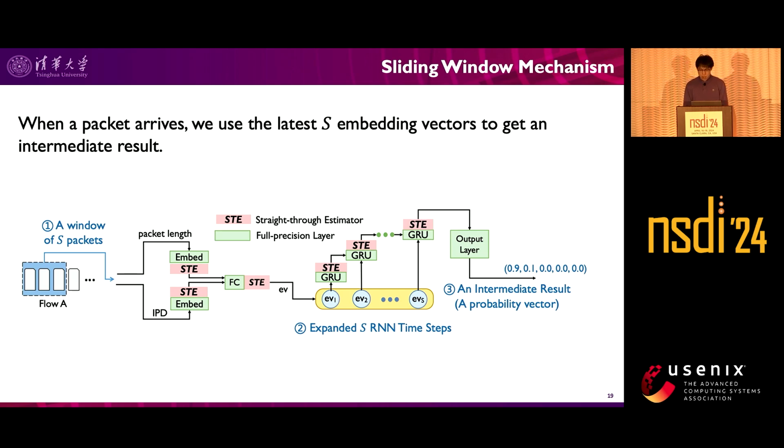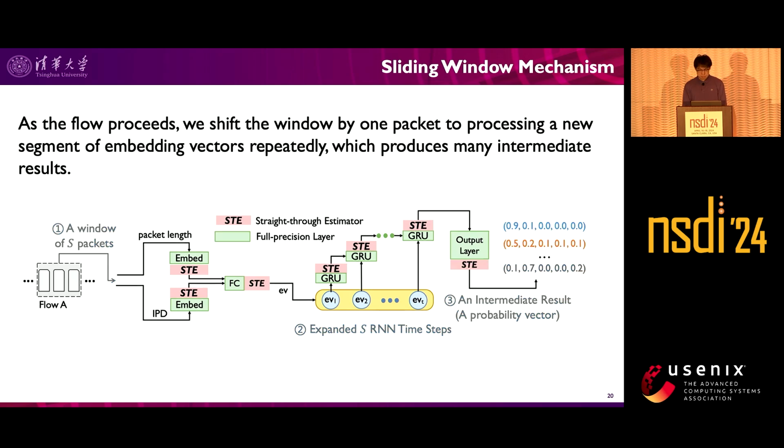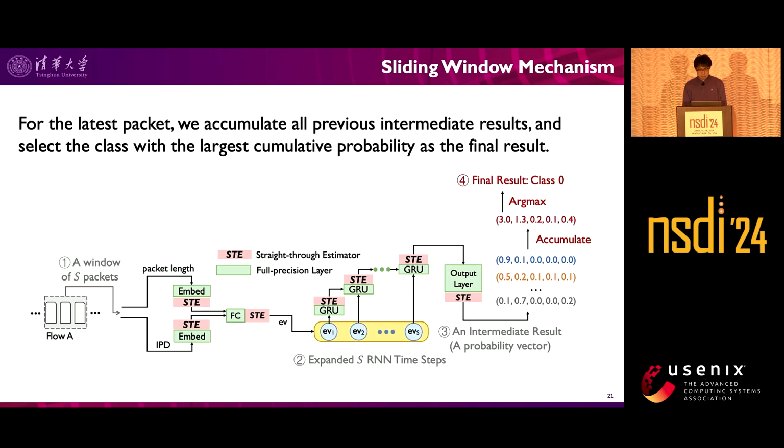When a packet arrives, we take these embedding vectors and execute RNN steps to obtain an intermediate inference result, which is a vector of probabilities, one for each class. As the flow proceeds, we shift the window by one packet to process a new segment of embedding vectors repeatedly, which produces many intermediate results. For the latest packet, we accumulate all previous intermediate results and select the class with the largest cumulative probability as the final result.